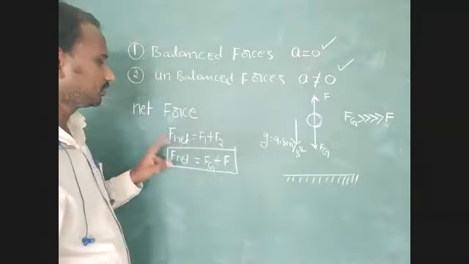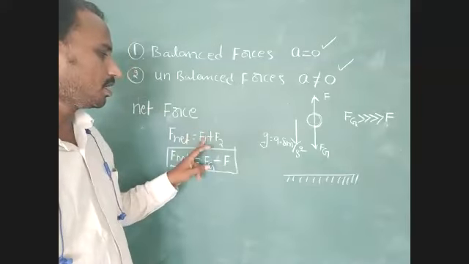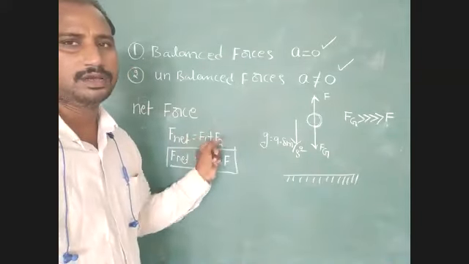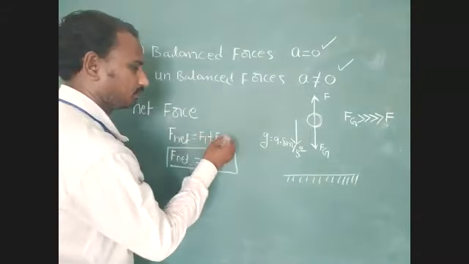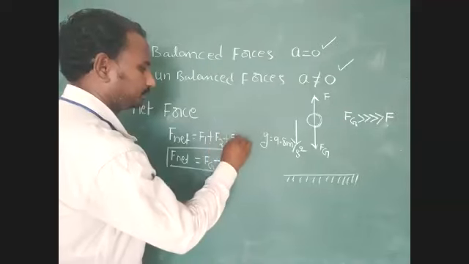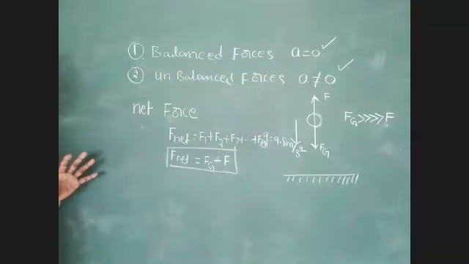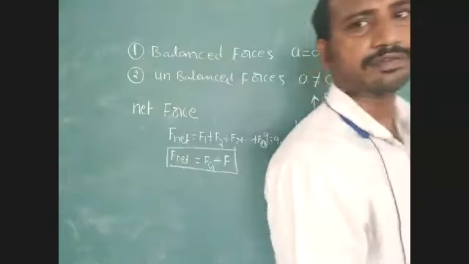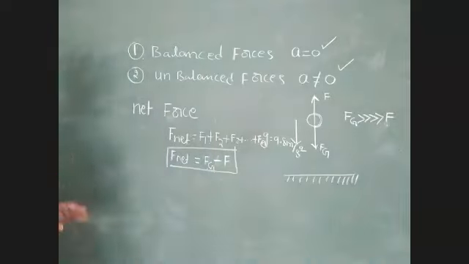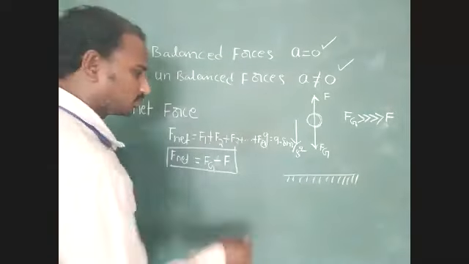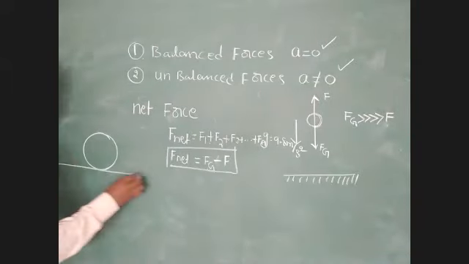What is the formula for net force? Net force is the sum of all external forces acting on the body. We represent it as F net equal to F1 plus F2 plus F3 plus, and so on, up to Fn. Identify this point; it is very, very important. Now we have to find the net force on this body. It is one object.